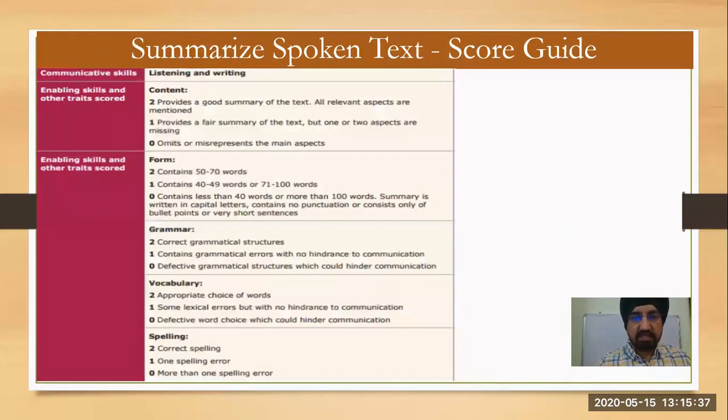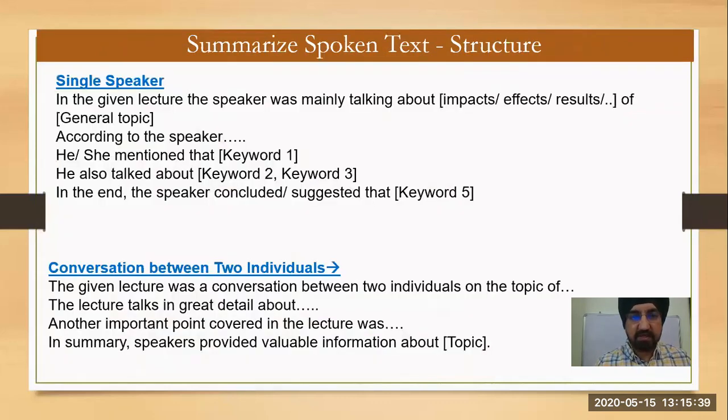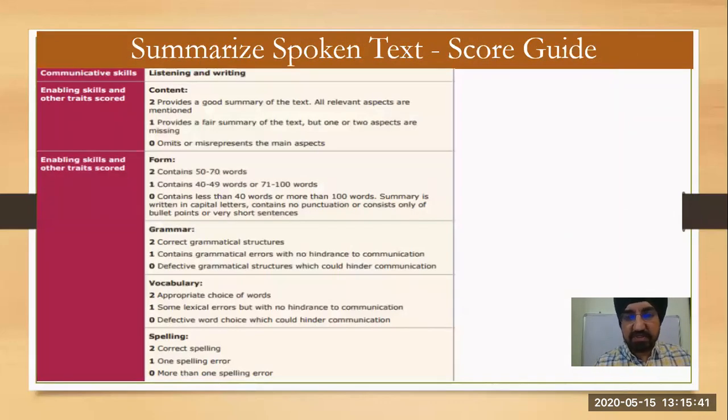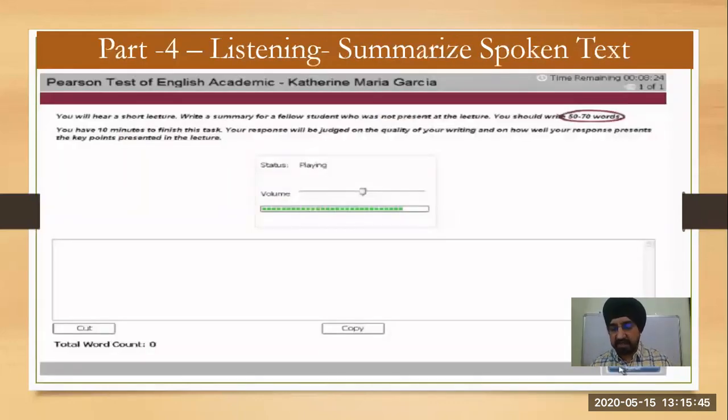Similarly, listening: summarize spoken text, we'll do the structure. Now we have come to the listening part. In the listening part there is a section, right? Summarize spoken text. There is also a writing part, summarize written text. What do you have to do there? In summarize written text, 3 paragraphs of 200 words are given, and you have to summarize them in one line. That is one thing.